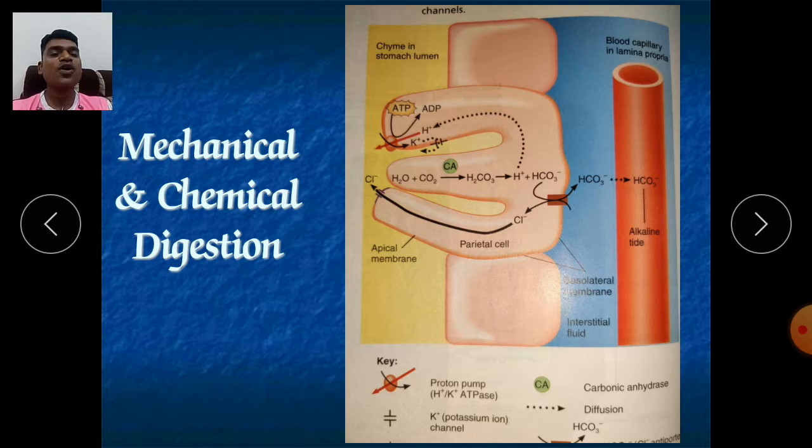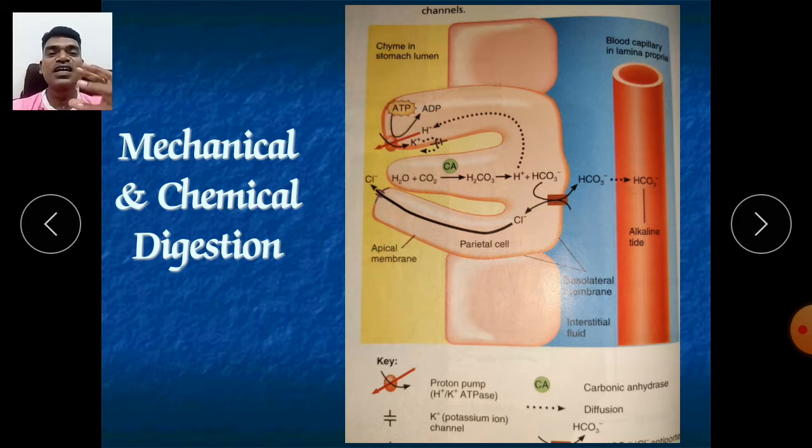That depends on one pump, called the proton pump. That proton pump depends on an enzyme called hydrogen potassium ATPase. Which enzyme? Hydrogen potassium ATPase. And this process is happening in our stomach. Okay, now what is this? This is the lumen. What is the lumen?